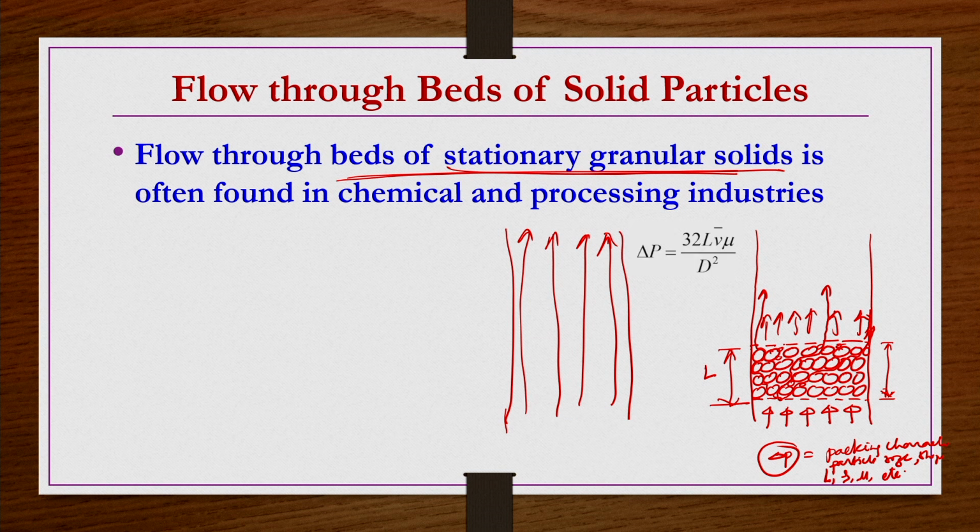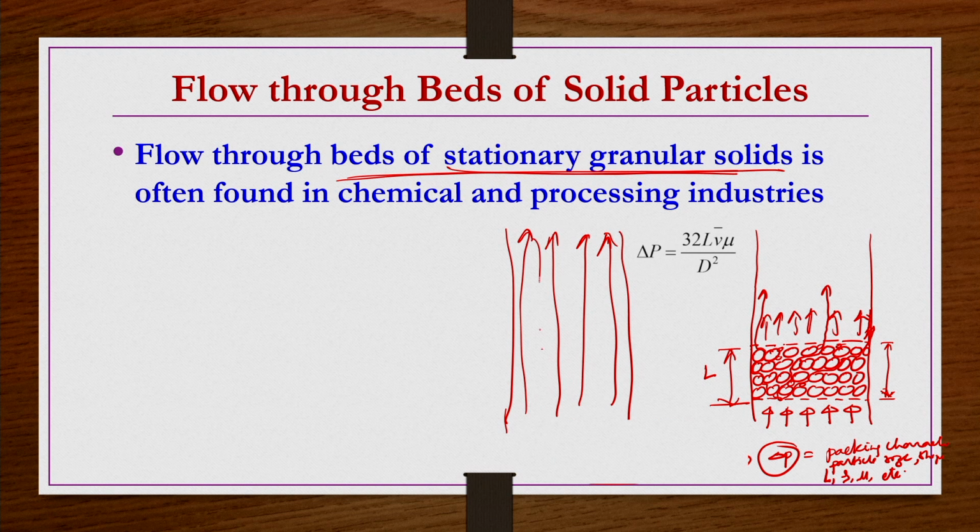laminar flow, delta P by L is equal to 32 mu V by D square, or delta P is equal to 32 mu V L by D square. This is what we have already seen for the Hagen-Poiseuille equation. So, what should the corresponding equation be here?